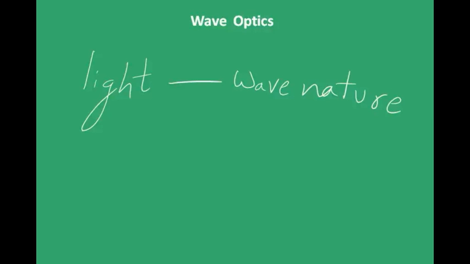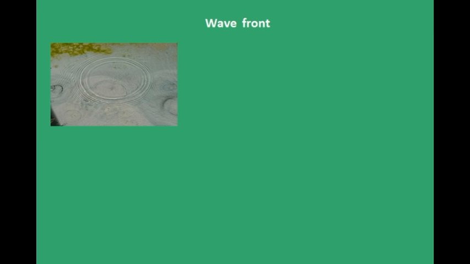Hi friends, our next topic is wave optics. This chapter is all about the wave nature of light. First of all, let's get introduced to some terms. A wavefront is a locus of points which oscillate in phase. So you can say that a wavefront is defined as a surface of constant phase.